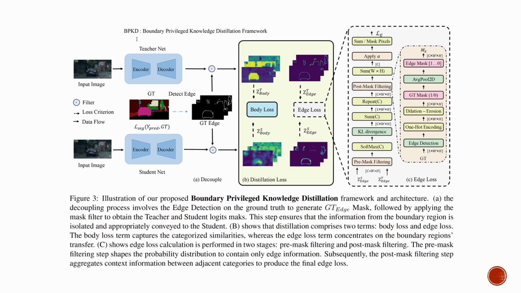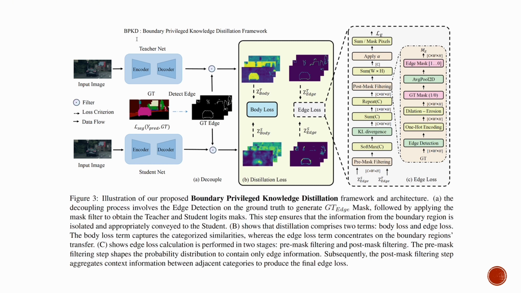In this stage, I shall elucidate the primary architecture of BPKD, which is delineated from left to right in the visual schematic provided. Commencing with Section A, we observe that input images are processed concurrently through the teacher and student networks, culminating in the generation of final logits. Subsequently, we incorporate an edge detection module, which utilizes techniques of dilation and erosion to delineate precise boundaries for various classes.